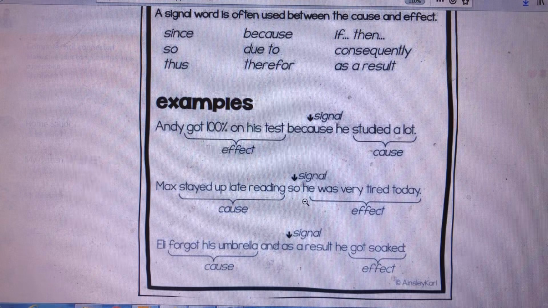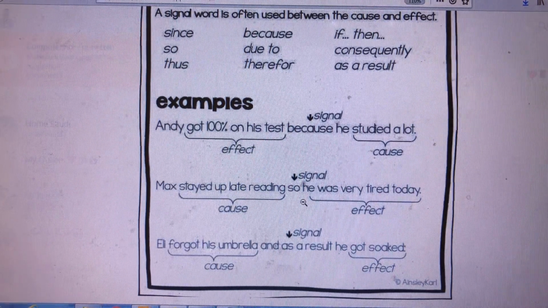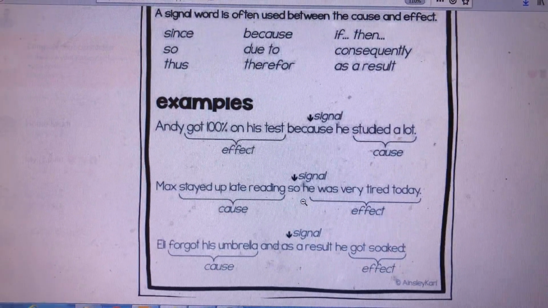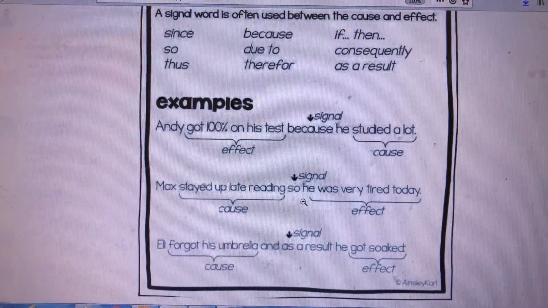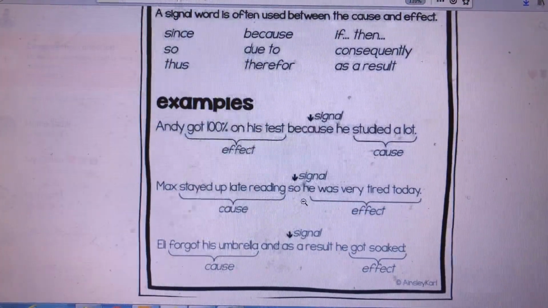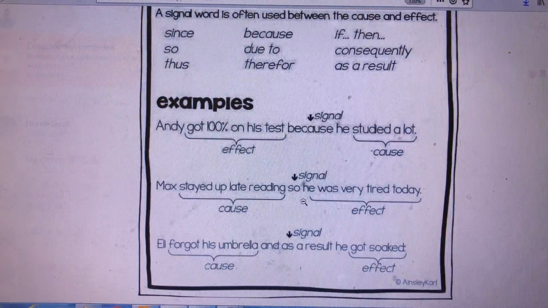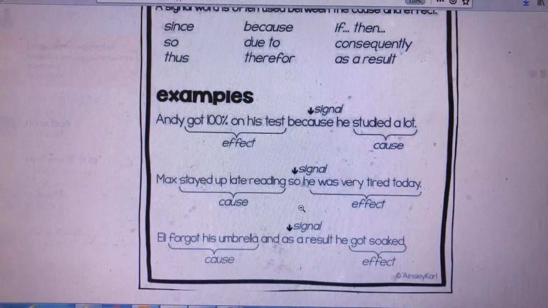I told you last time, ask yourself those two simple questions, why and what. If you ask yourself why and what, you will understand the cause and effect. Asking yourself why and what makes it easy for you to understand that this part of the sentence is the reason and this part of the sentence is the result or the effect.